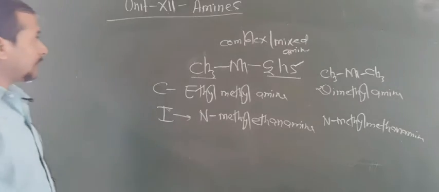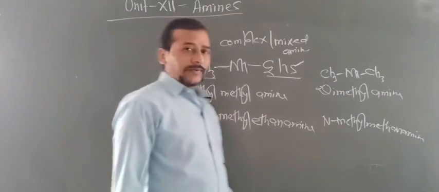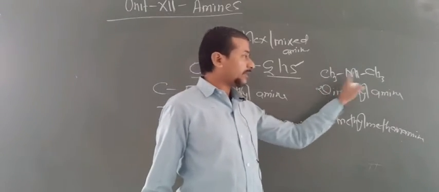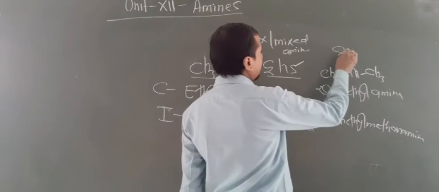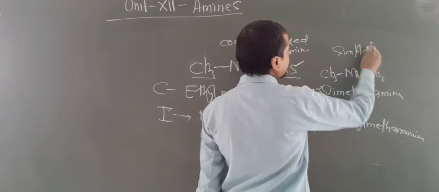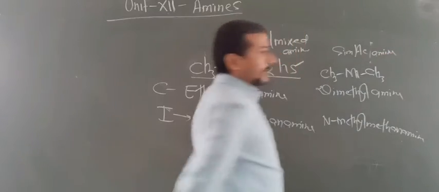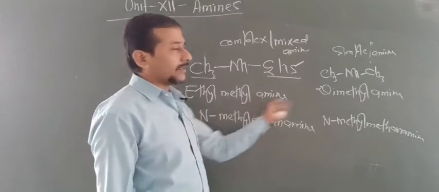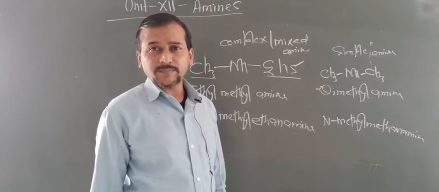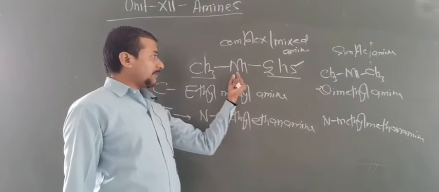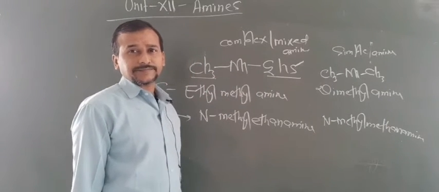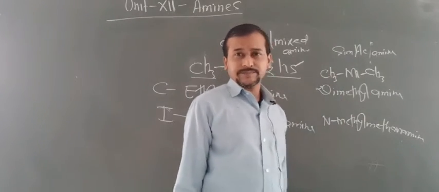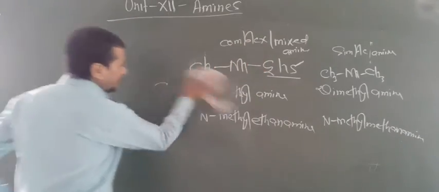So this is all about the naming of aliphatic amines, their common name and their IUPAC name. Here look at the condition: the 2 methyls are the same, that's why this is known as a simple amine, just like simple and complex ketones and simple and complex ethers. Are you getting this point? One question may arise: write one example of a simple amine or a complex amine. So you have to write like this: if an amine has two different types of alkyl group, it is known as a complex or mixed amine. If both groups are the same, in that condition it is known as a simple amine.